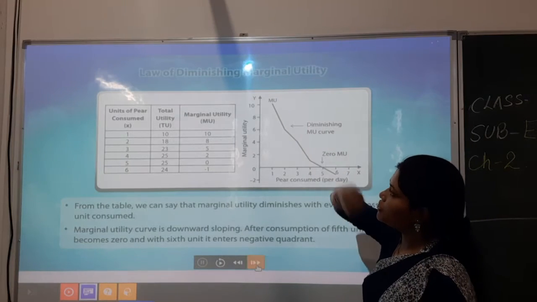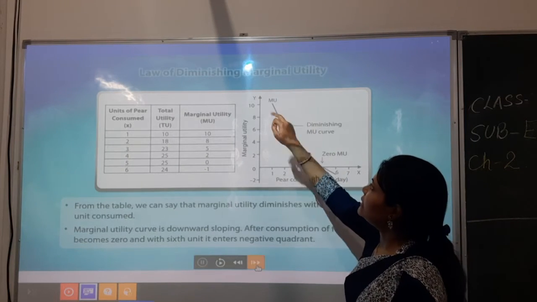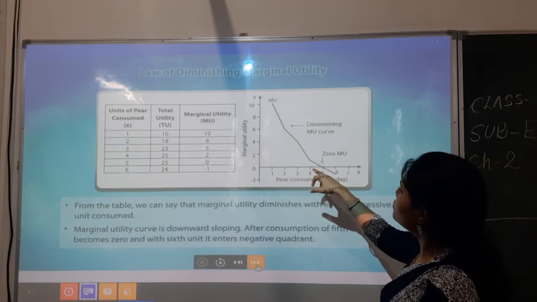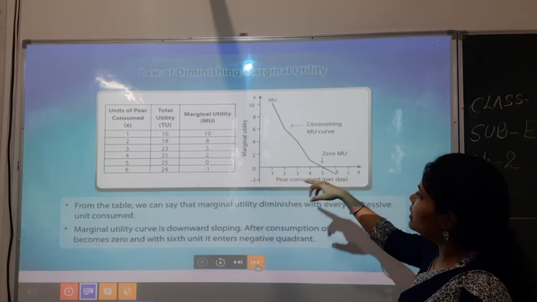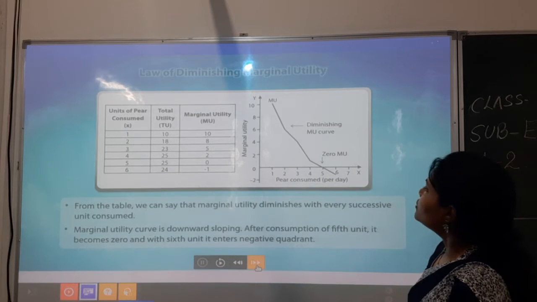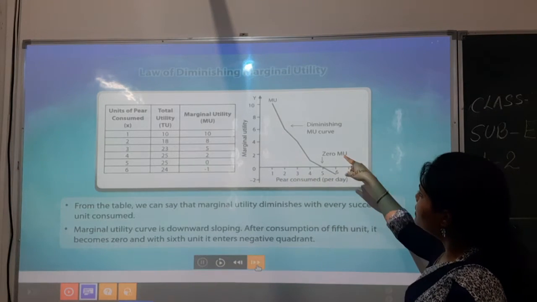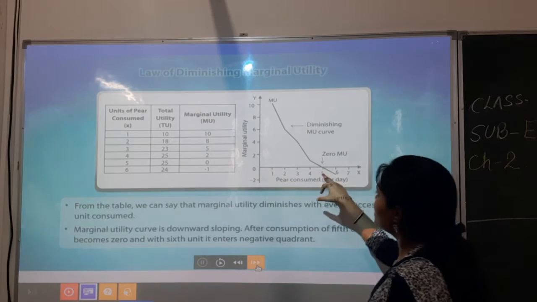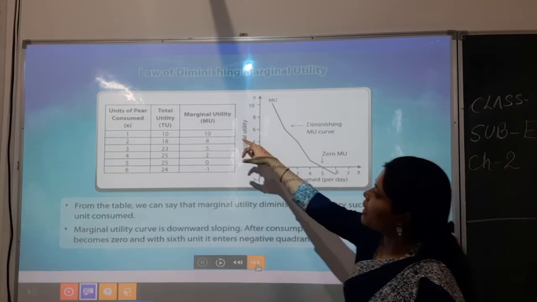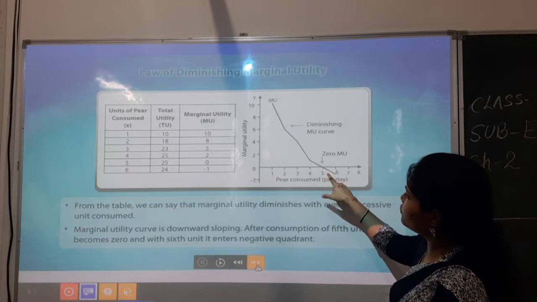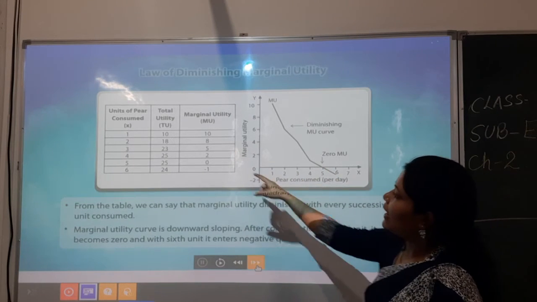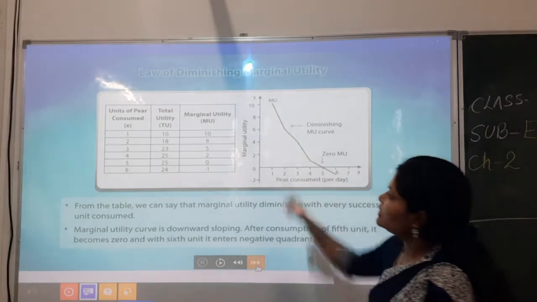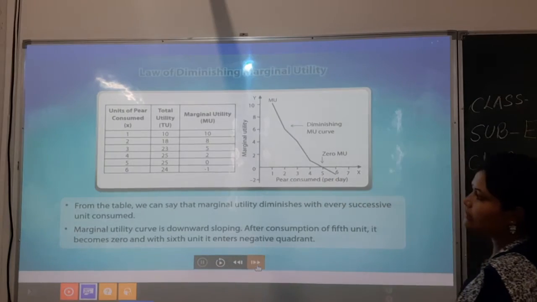So the first is showing 10, then 8, then 5, then 2, and then 0. So basically 0 here, when the fifth unit is consumed, and what is the marginal utility level? It is 0. So fifth unit 0, and afterwards the sixth unit it is going negative. So in that way you have to understand this graph.